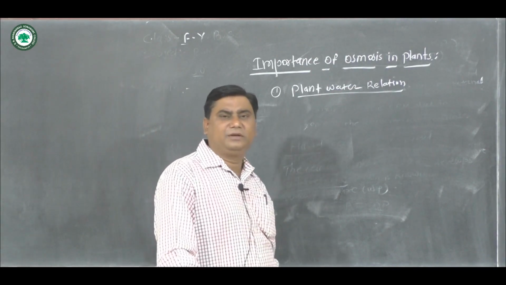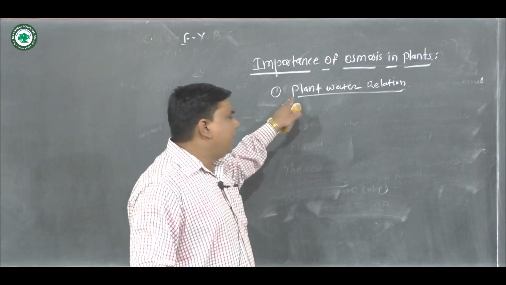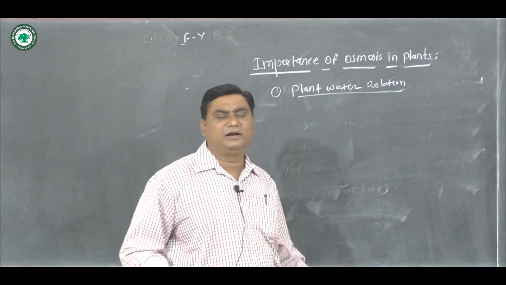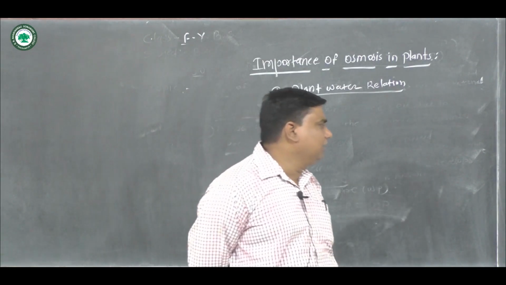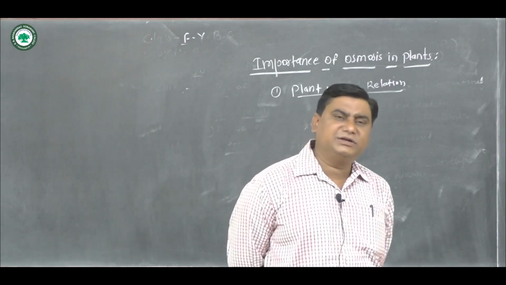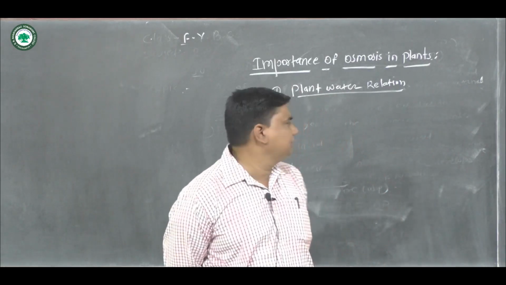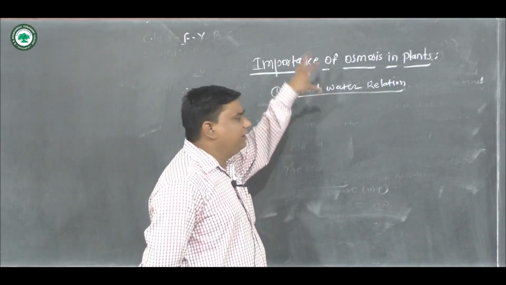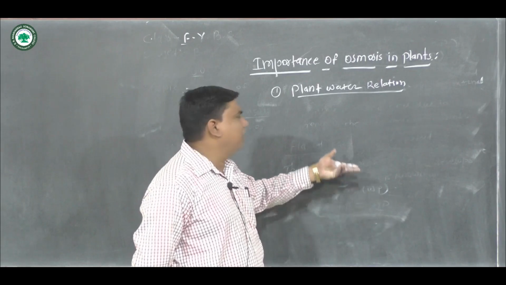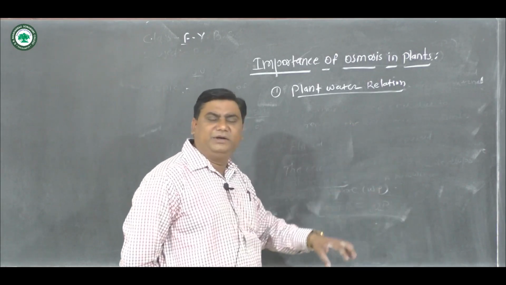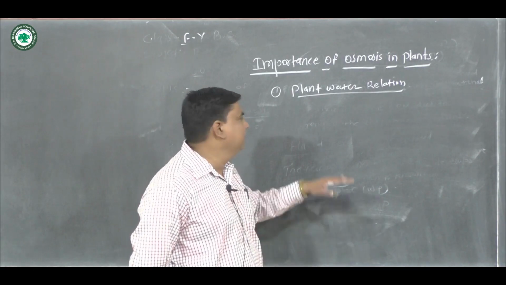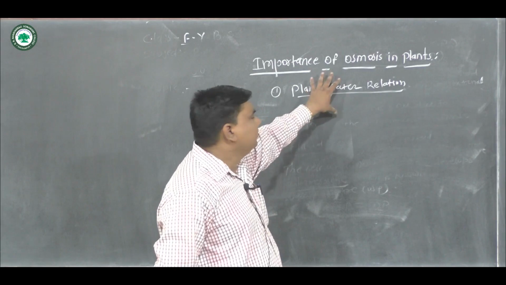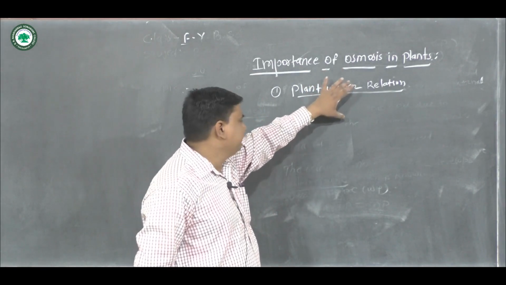Absorption of water by the root hairs and movement of water from one living cell to another living cell is due to osmosis. Means the absorption of water by the root hair and the transfer of water from one living cell to another living cell is what we call plant water relation, and this occurs due to osmosis.